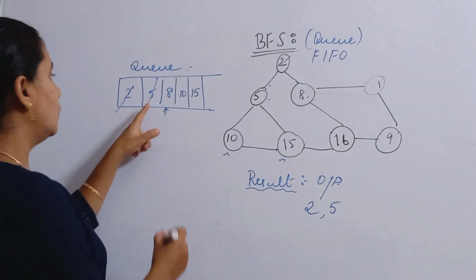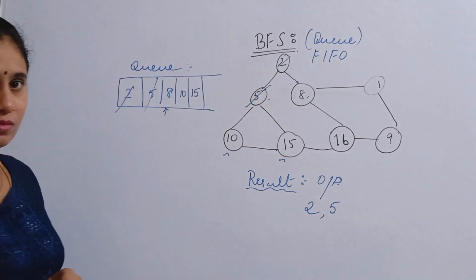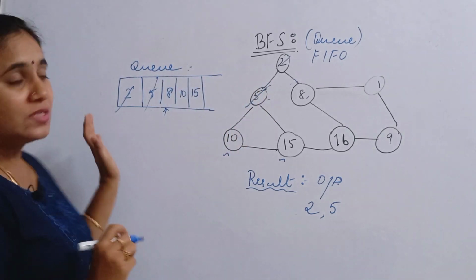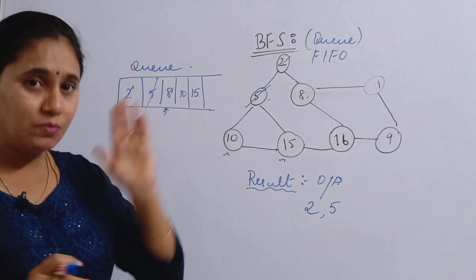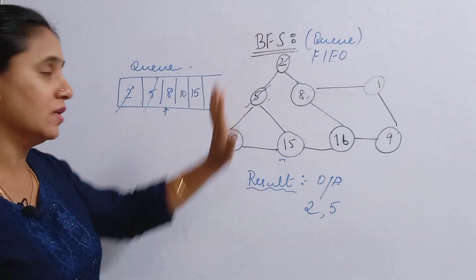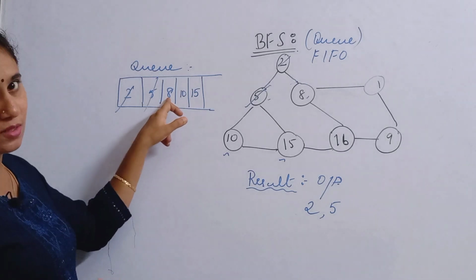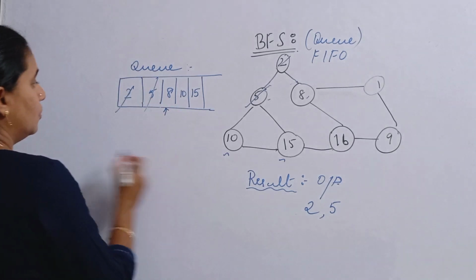Friends, this is a deleted element, isn't it? Whatever elements we delete from the queue, it means they have been visited, so I am cancelling it. Right, so now write the elements adjacent to 8. Let me draw here.